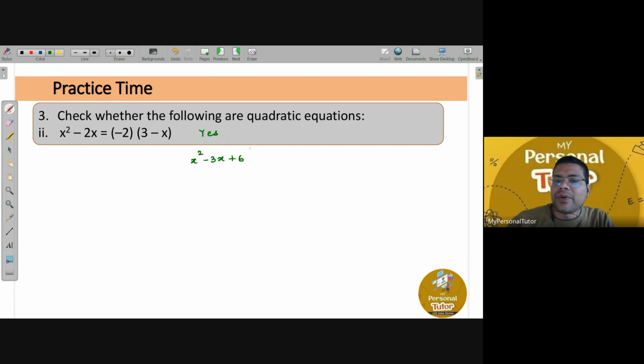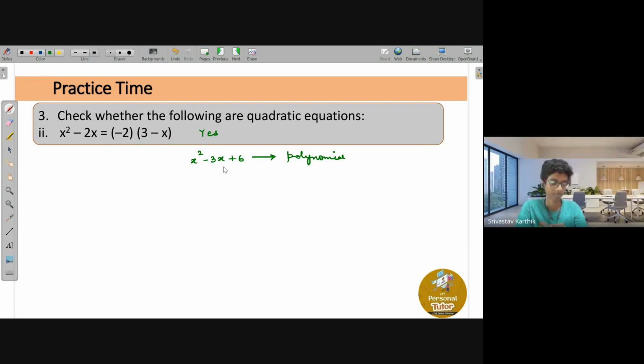And another important thing, you have to make sure equals to 0 is very important. If you don't write equals to 0, it is not an equation, it becomes a polynomial. Please understand, this is not an equation, it is a polynomial. Understand the difference properly. Polynomial means there will not be equals to 0, but in an equation, it will always have equals to something. Are you getting it?